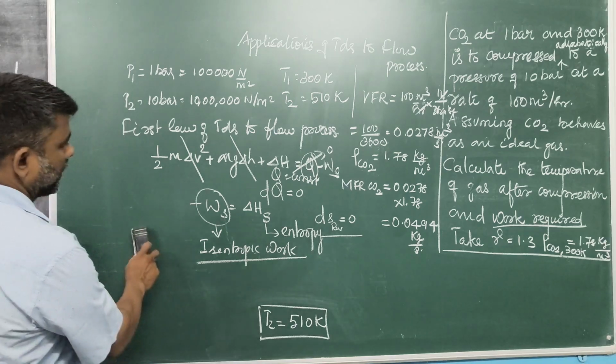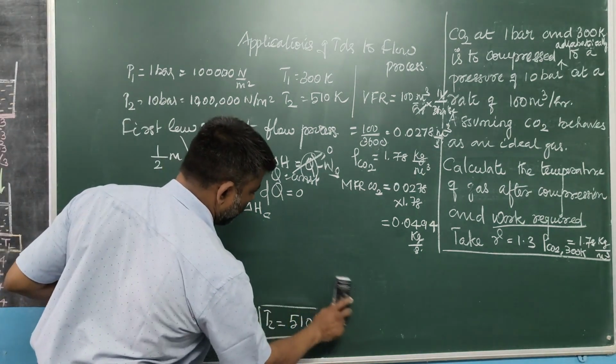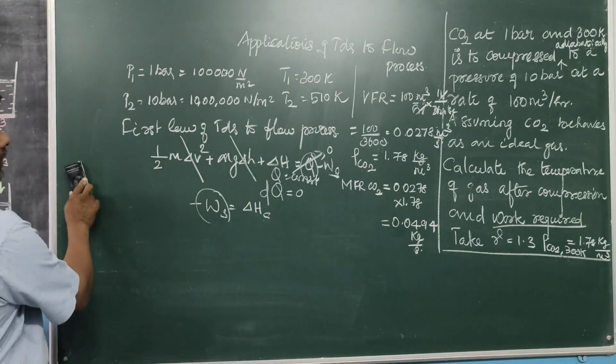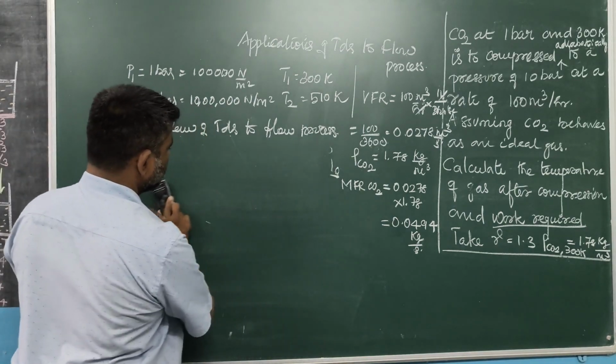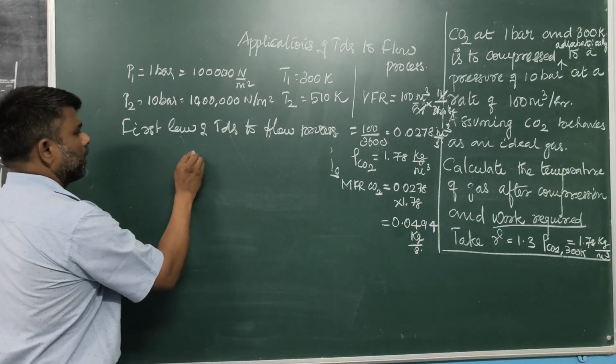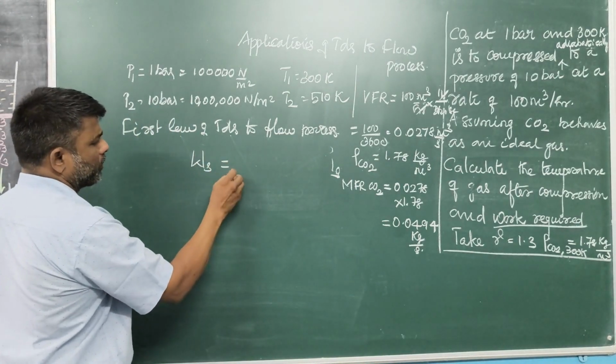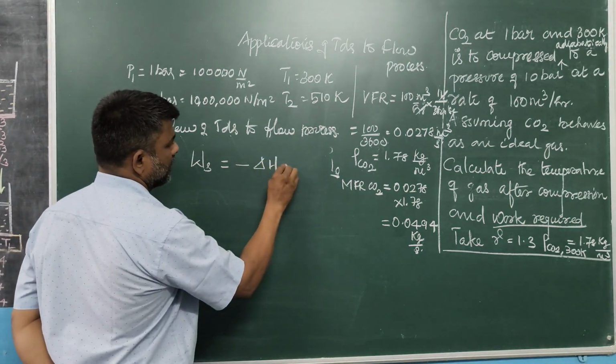This is the equation required to find the amount of work done. So W S, shaft work, is equal to minus del H S.